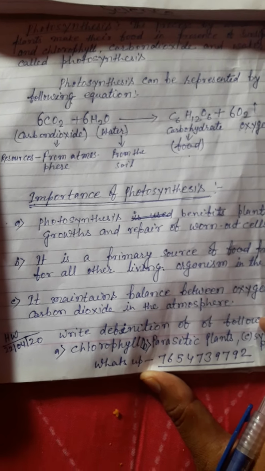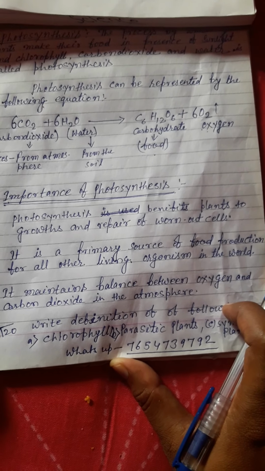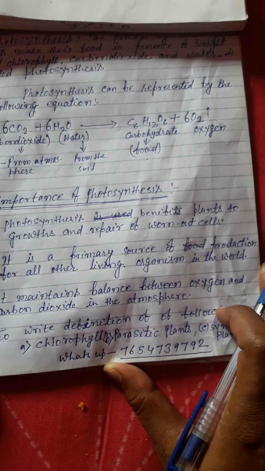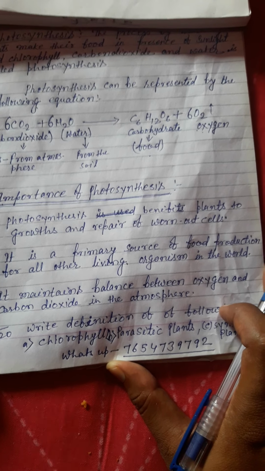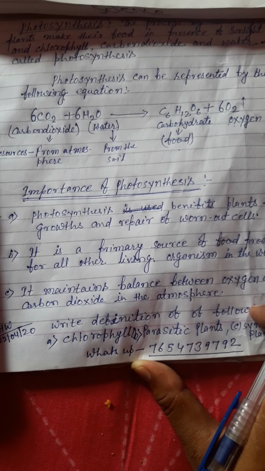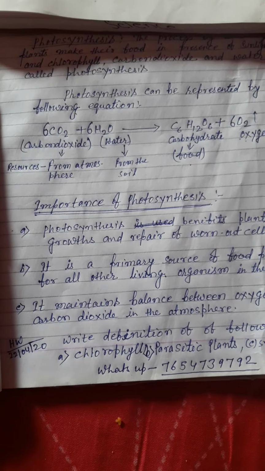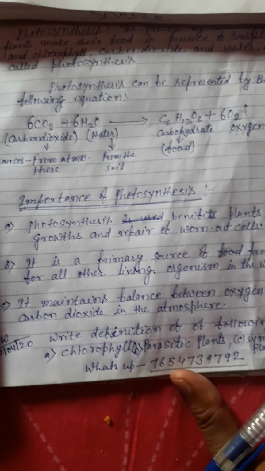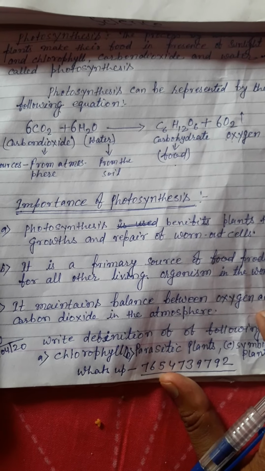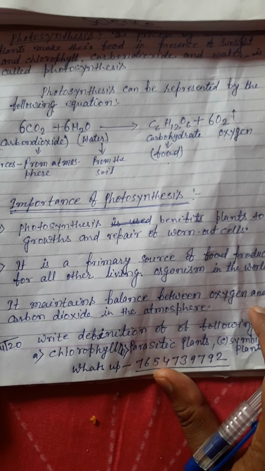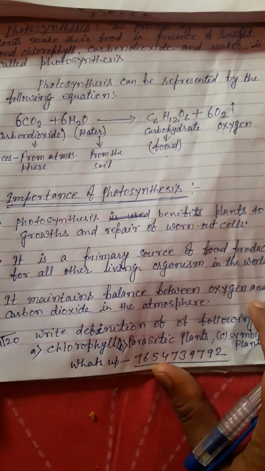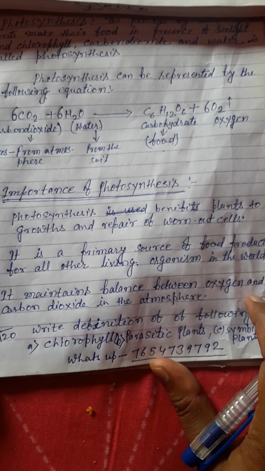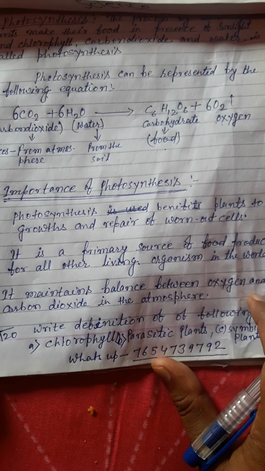Now the second is, plants are the primary source of food production for all other living organisms in the world. That means photosynthesis is necessary for all living beings. Suppose plants do not do photosynthesis, then think how the plants would grow.